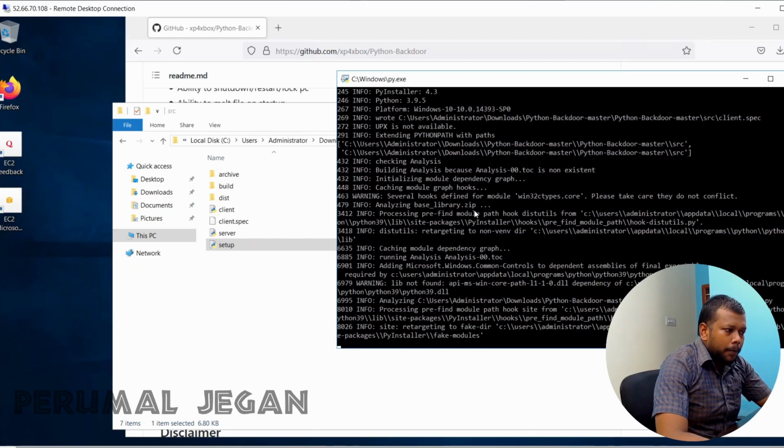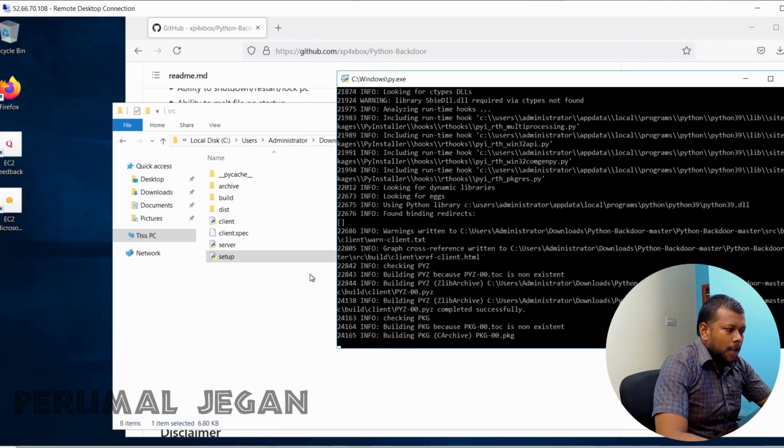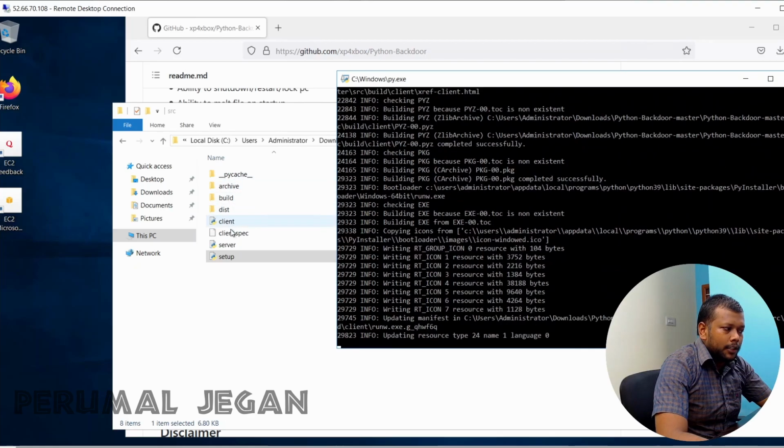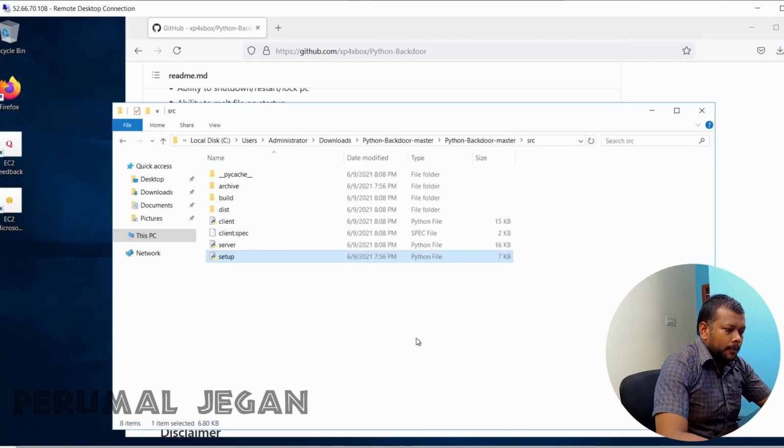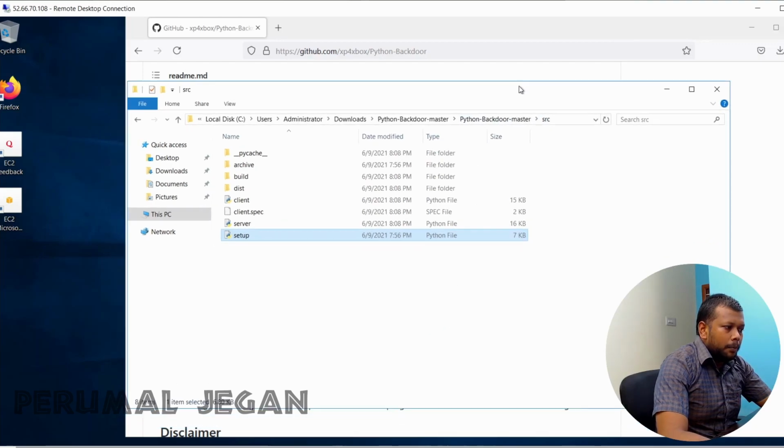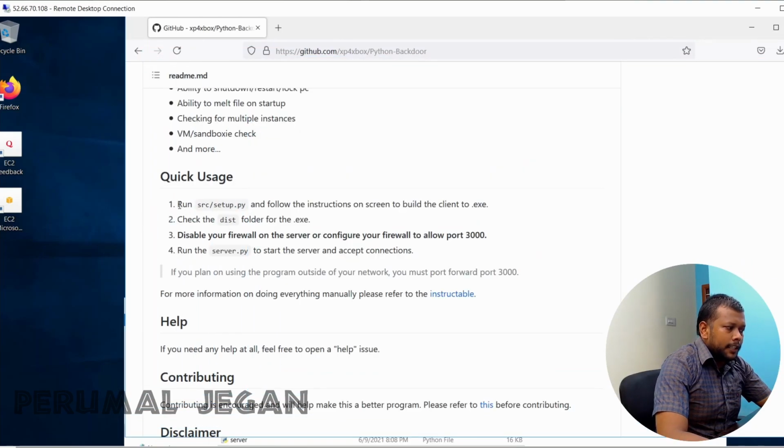Now our payload is being created. You can see there are some new folders created here. Yeah, now the script closed and our payload is created. Here you can see we need to run the setup script to set up our payload.